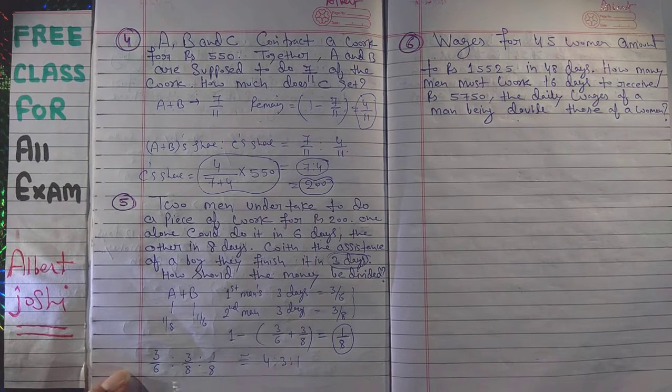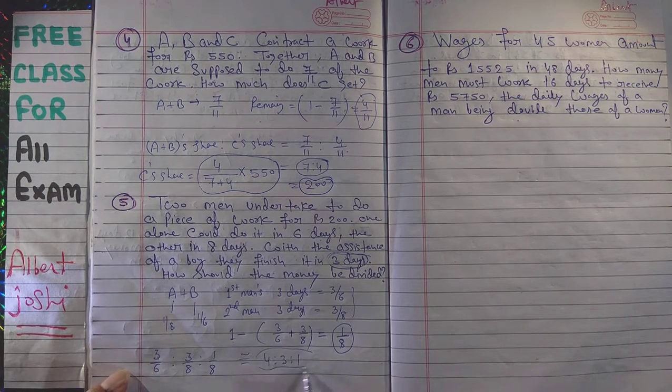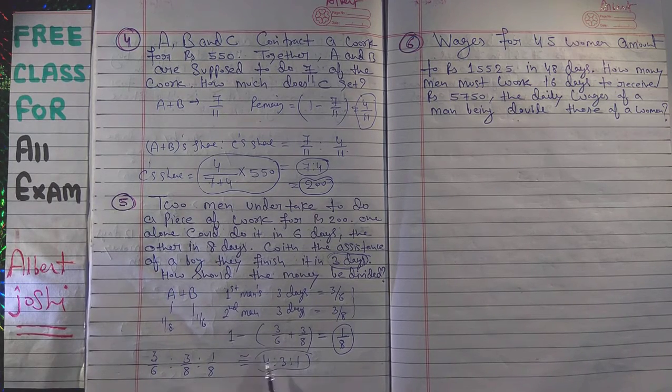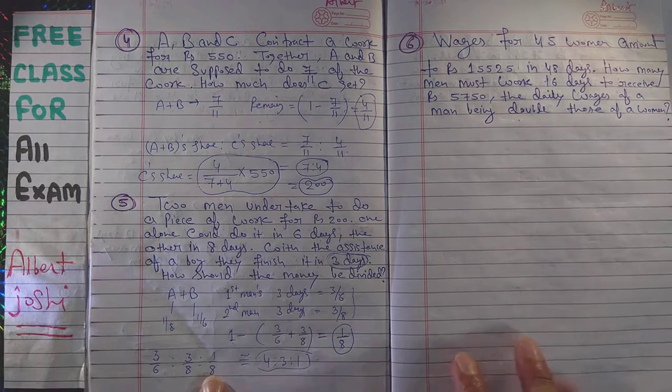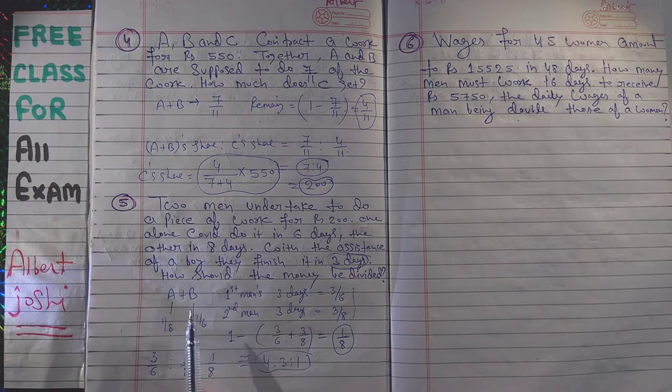You have to multiply here. At first you have to find the LCM of 6 and 8. Then you have to multiply here, and then you will get 4 : 3 : 1. That is the ratio of the 3 people. Now we have to find the value of A, B and C.